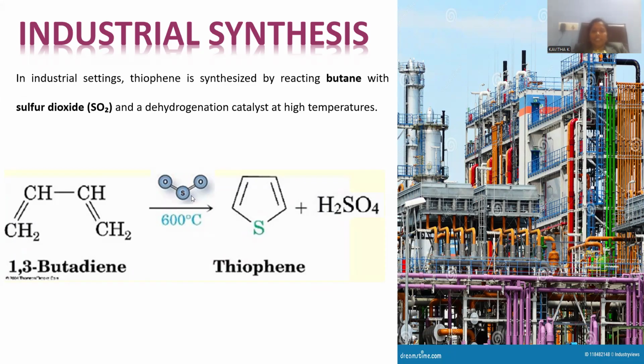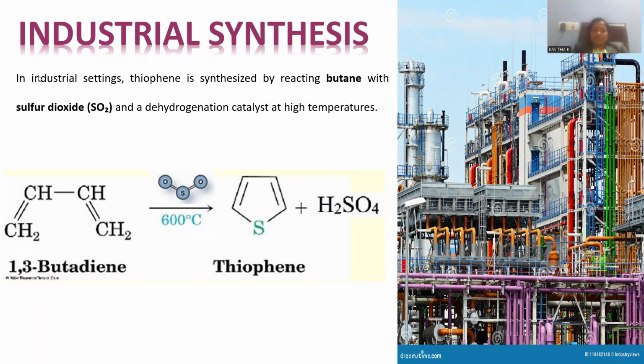Elevated temperature is required, 600 degrees centigrade, which is able to generate a 5-member ring system with the sulfur heteroatom, called thiophene. In addition, another byproduct will be sulfuric acid.